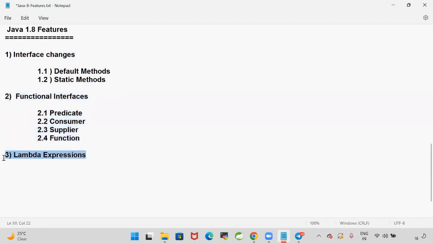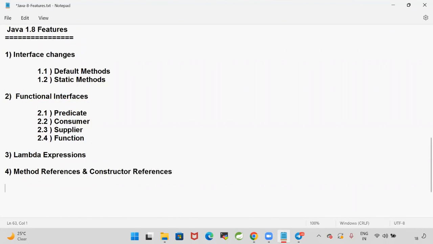Lambda expressions got introduced. These lambda expressions are used to simplify our program. The programming style will be changed. The programming will be simplified by using these lambda expressions. Lambda expressions is one of the biggest changes that happened in the 1.8 version. Okay guys, and the next one, they provided a concept called method references and constructor references. Method references and constructor references concept also they provided.